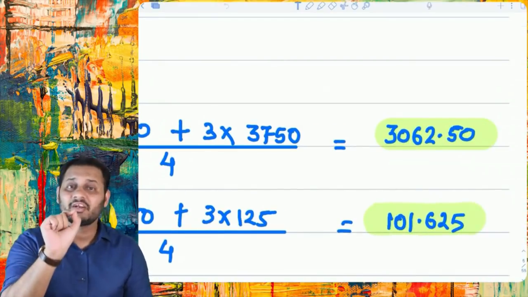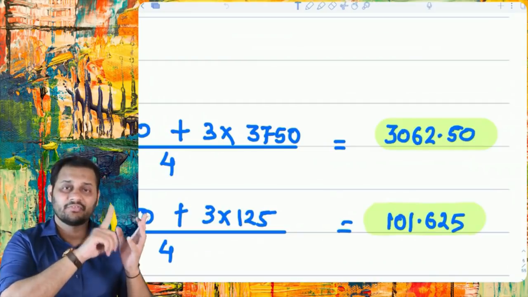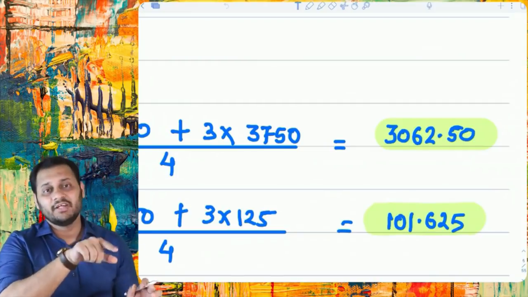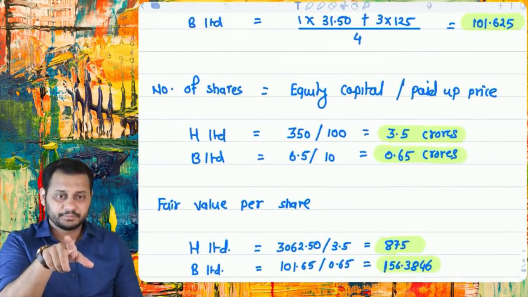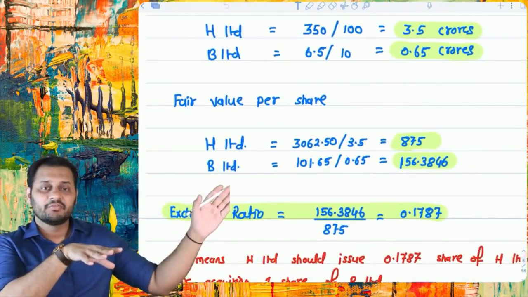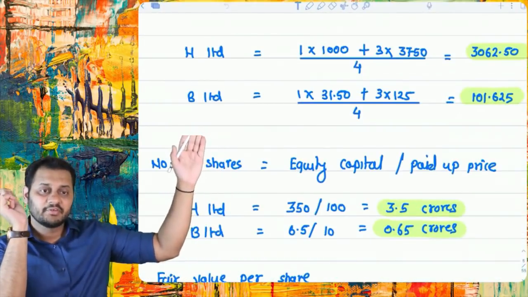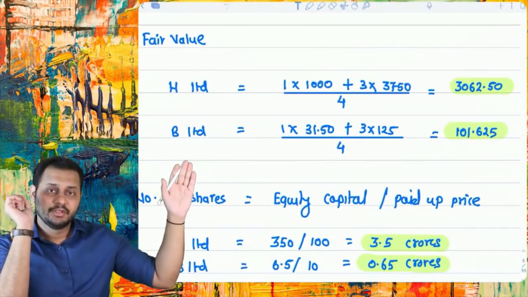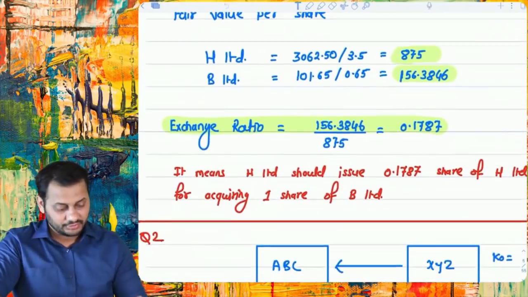3062.50 is the fair value of the first company. 101.625 is the fair value of the second company. Then we divided it with the number of shares. We calculated the number of shares, then divided it, and we got the fair value per share. This is also the fair value, but this is fair value in totality, and this is fair value per share. That's it. This is what the question asked us.